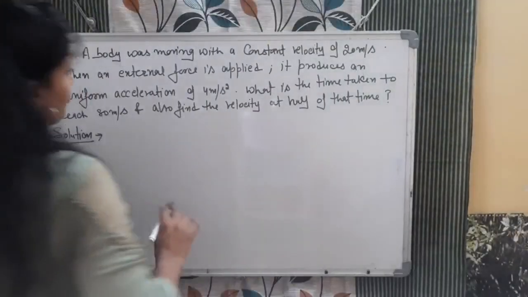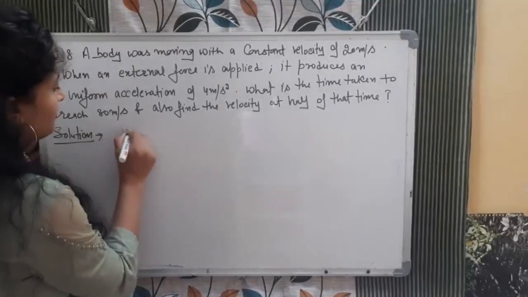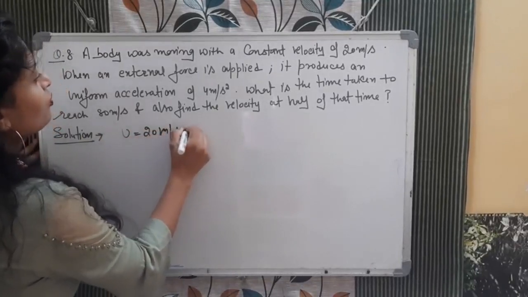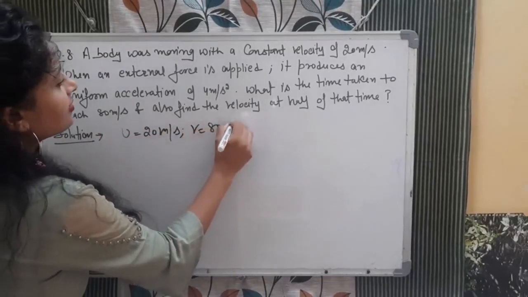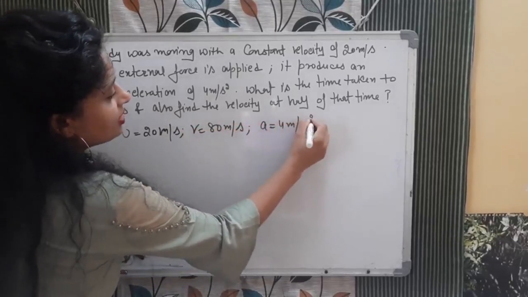So equations of motion are very important here. What are the factors that are given? Write down. U is what? 20 meter per second. Yes. V is 80 meter per second. Acceleration is 4 meter per second square. What do you need to calculate?